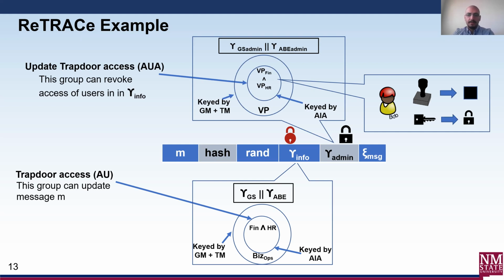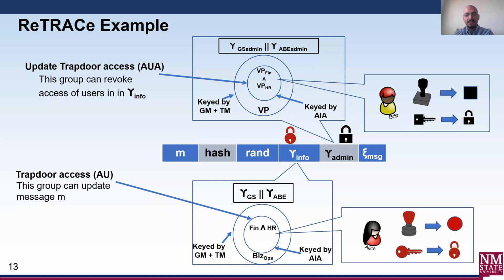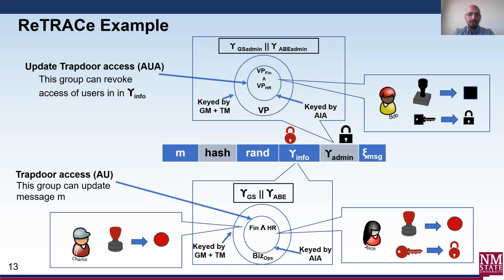We use a Venn diagram here to depict the group memberships. In this case, user Alice, who has GSS keys for BizOps, can create valid signatures and has access to the trapdoor info to adapt the message from having the FIN and HR attributes from the AIA. However, another user, Charlie, who is also part of the BizOps group, cannot adapt the message, even though they can provide valid signatures from the GSS membership, since they do not have access to the trapdoor info.